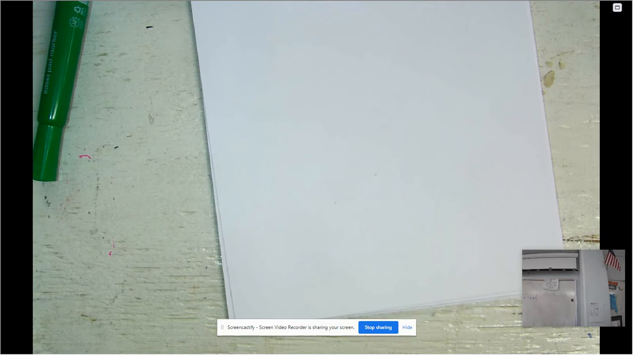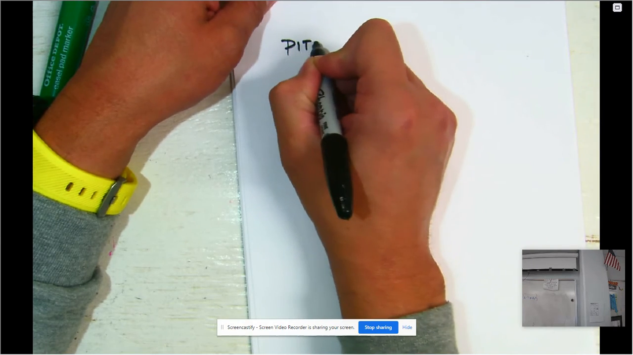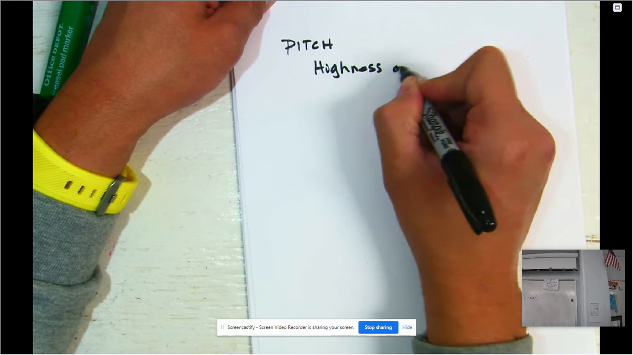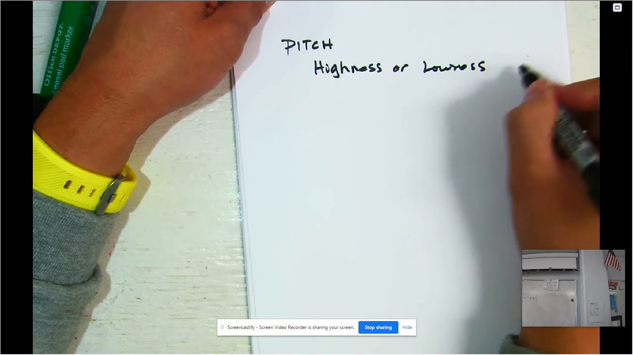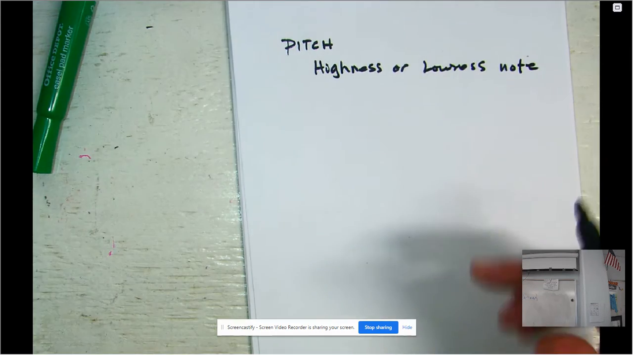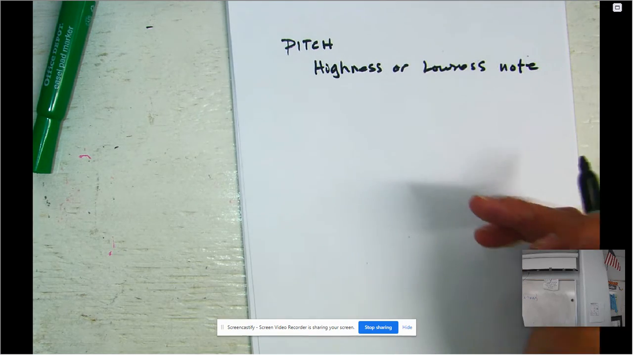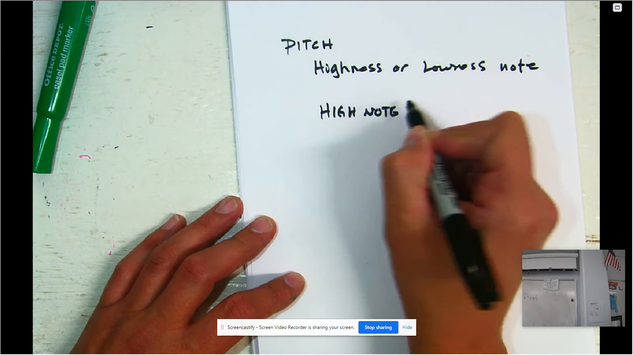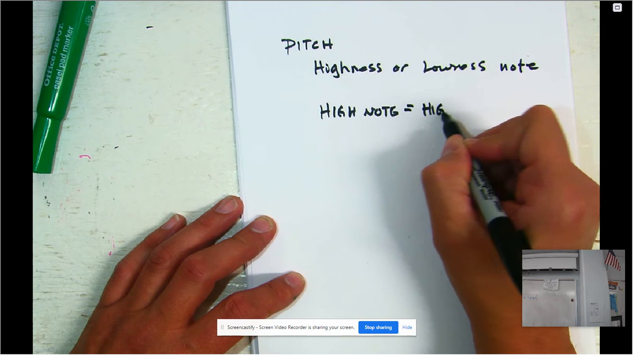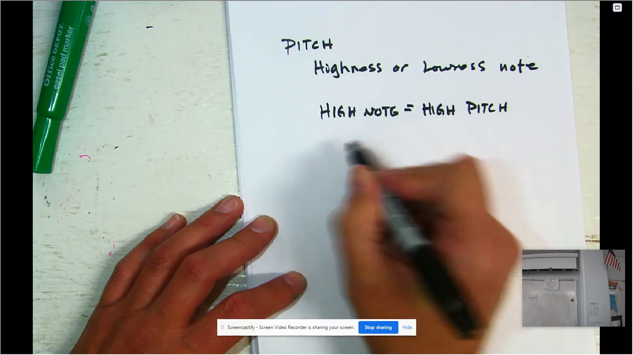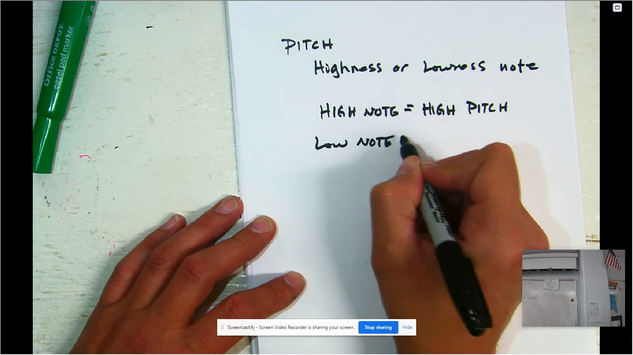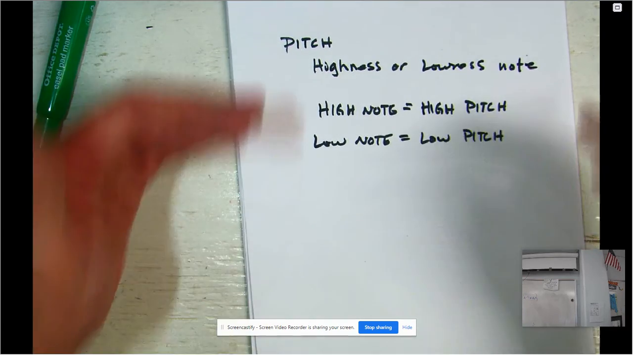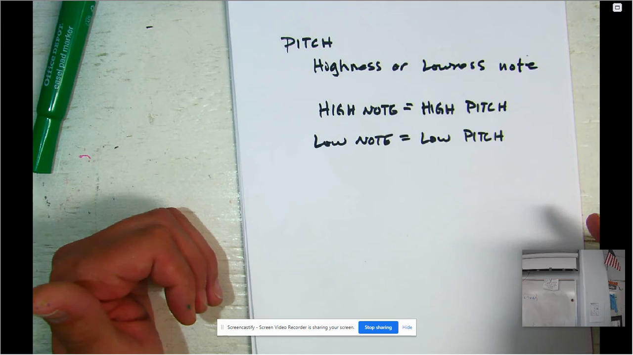The other thing that we want to talk about with sound is this idea of pitch. Pitch is the highness or the lowness of the note. The sound that it makes, how high it is or how low it is, is the pitch. A high note or a high sound has a high pitch. A low note has a low pitch. So highness and lowness is called pitch.